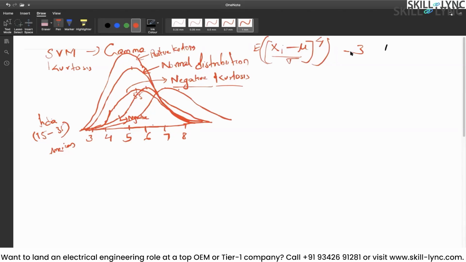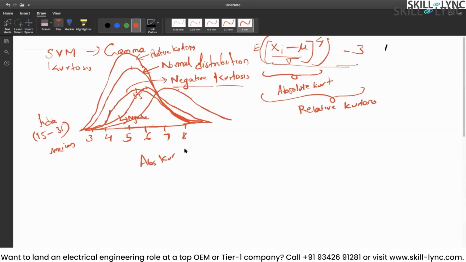Okay, so what people generally do, different people have different terminology for calling kurtosis. They generally call this absolute kurtosis. There are a lot of people in the world who call this formula absolute kurtosis, and they call this relative kurtosis. The reason it is called relative kurtosis is because the absolute kurtosis value cannot be less than 0. As you can see, it is a power of 4, it cannot be less than 0, right? It is quite simple.